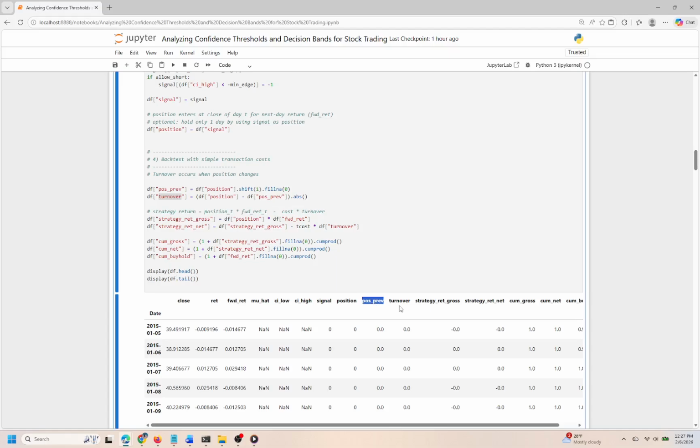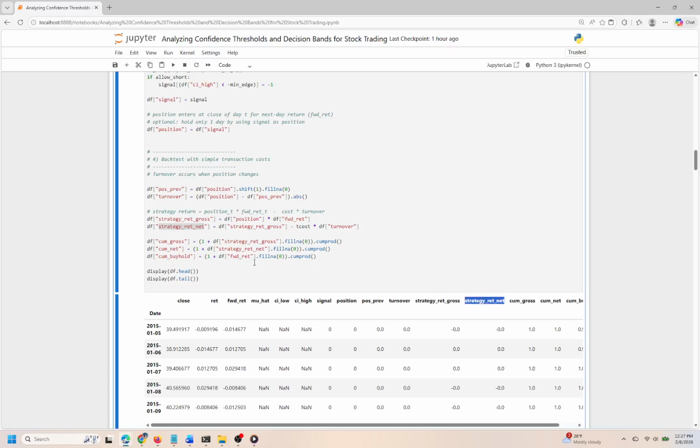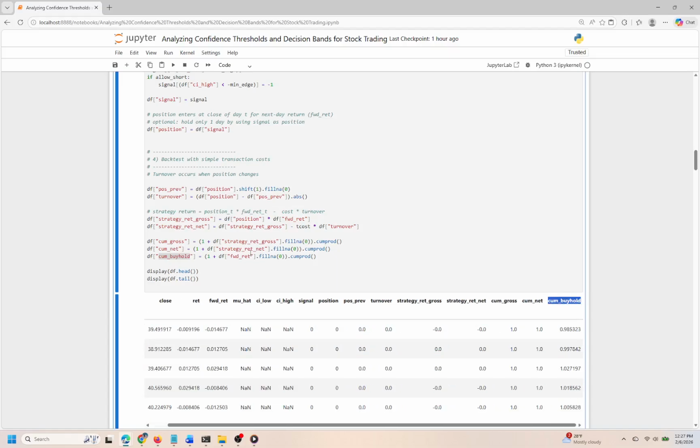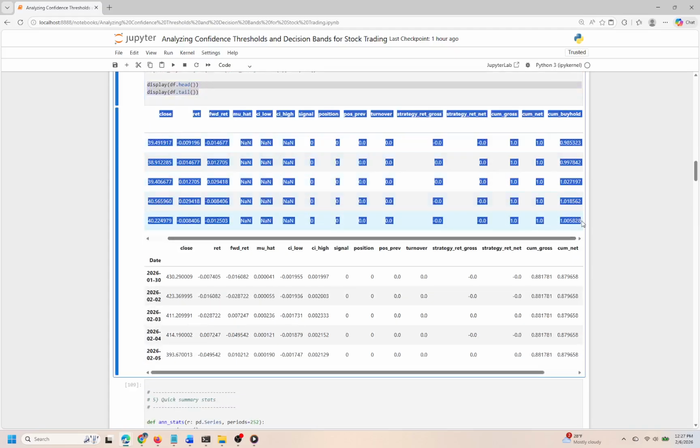Moving on to the backtesting section, we track changes in our portfolio position by shifting the current position data, allowing us to determine when a turnover occurs. This turnover is crucial as it accounts for transaction costs, which can significantly affect net returns. The calculations for strategy returns are done gross and net. The gross return is simply the product of our position and the forward return, while the net return deducts our transaction costs based on turnover. Finally, we accumulate both gross and net returns over time and compare them to a simple buy and hold strategy, which provides a benchmark for our trading approach.